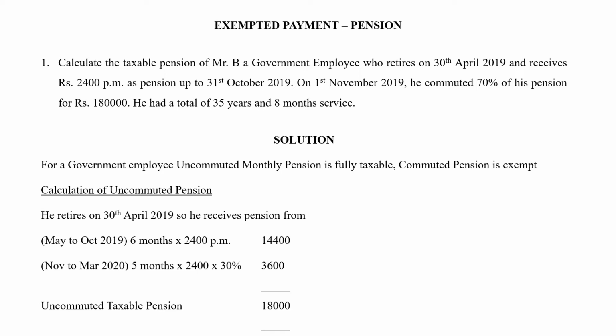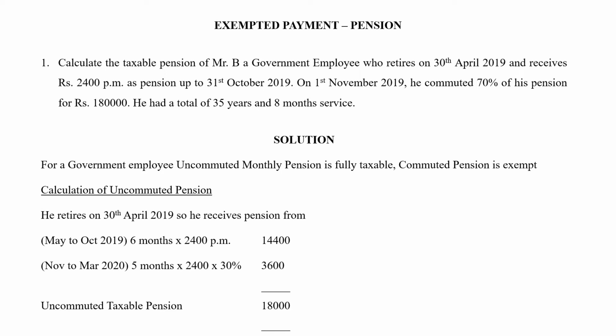Till March is what we'll calculate for income tax purpose, March 31st. So for the remaining 5 months, 30% of 2,400 is going to be taxed as uncommuted pension. So 2,400 into 5 months into 30% only. That will come up to 3,600. So your uncommuted taxable pension is 18,000.